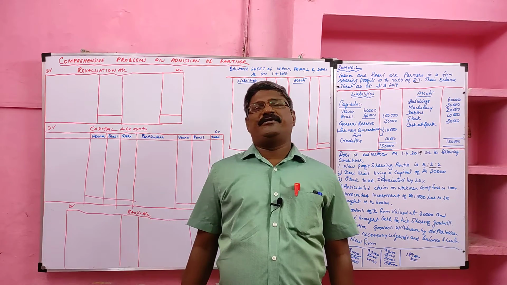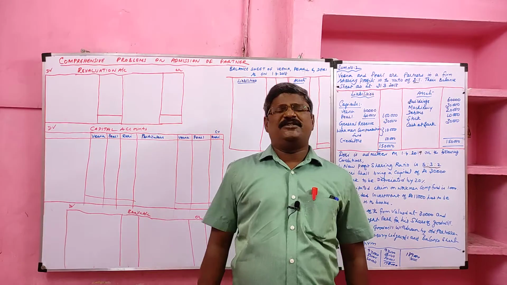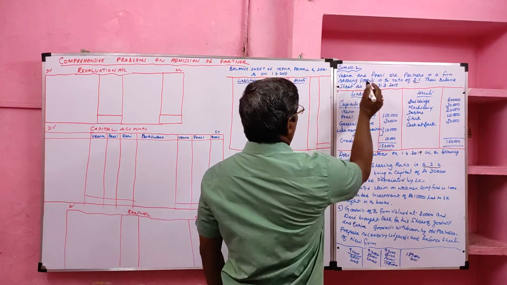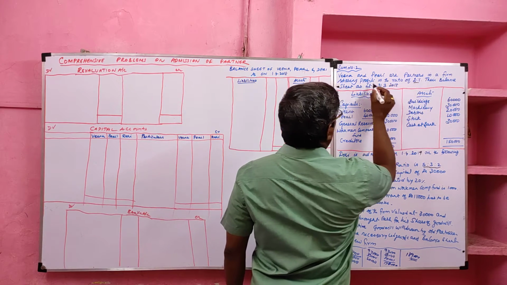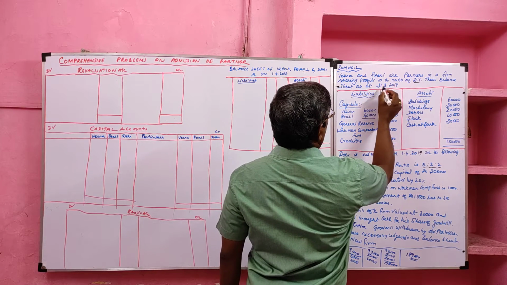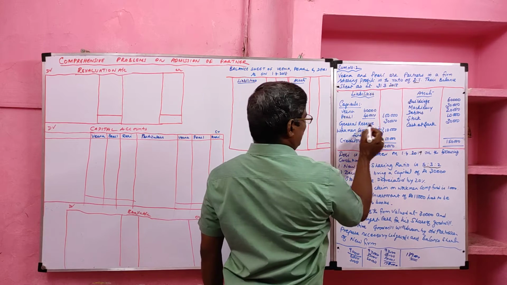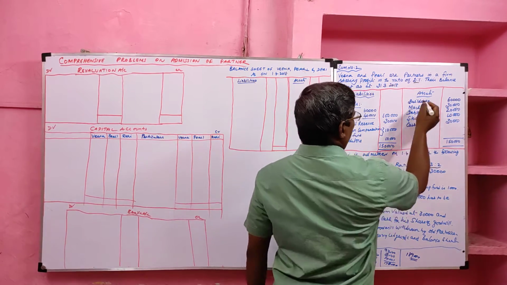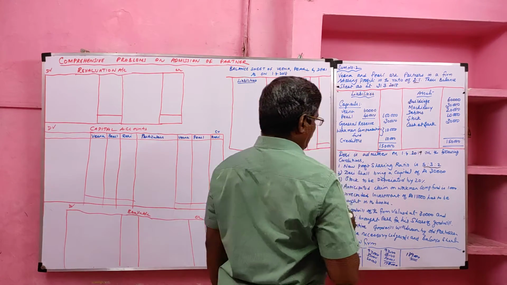Students, today we are going to learn the second problem on admission of a partner, which includes most of the adjustments. Look at the problem. Sum number 2. Veena and Pearl are partners in a firm sharing profits in the ratio of 2:1. Their balance sheet as at 31st March 2018 is given. Liability side: capital of Veena and Pearl, general reserve, workman compensation fund, creditors are given. Asset side: building, machinery, debtors, stock and bank are given.